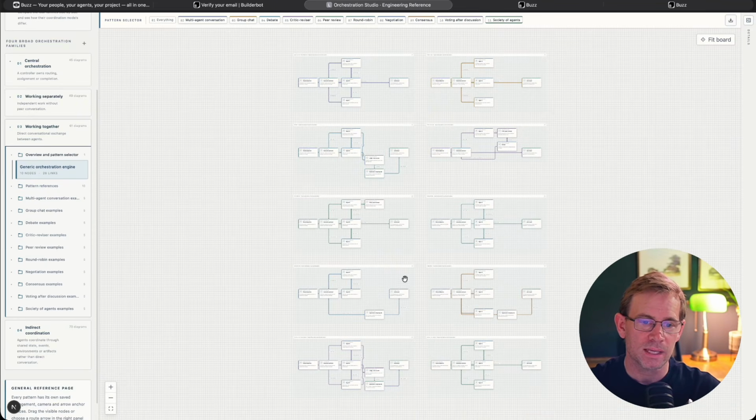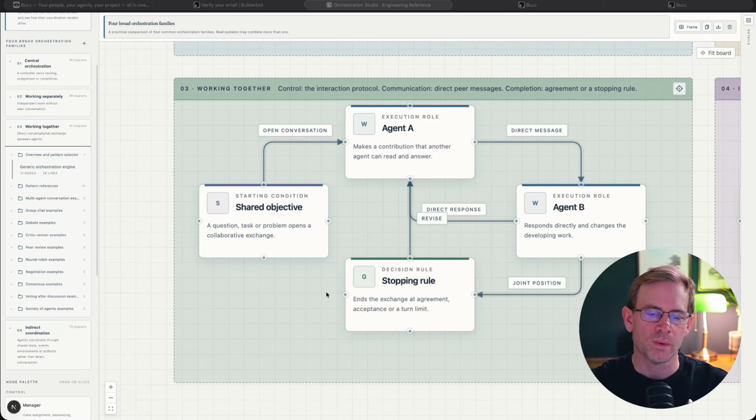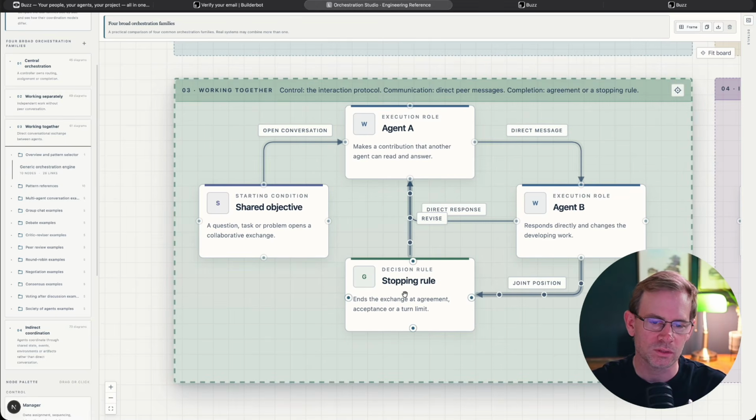So there's various different patterns in that very broad family of working together. With what we have created in Buzz, with Fuzz talking to Honey, we have no stopping rule, which is why they're not stopping, which is why Buzz hasn't really implemented any kind of agent orchestration. So you're going to hear a lot of people on X, on YouTube, a lot of the hype train's going to be moving now. And you're going to hear a lot of people saying they've done this agent orchestration. And now because of Buzz, we have real agent orchestration.